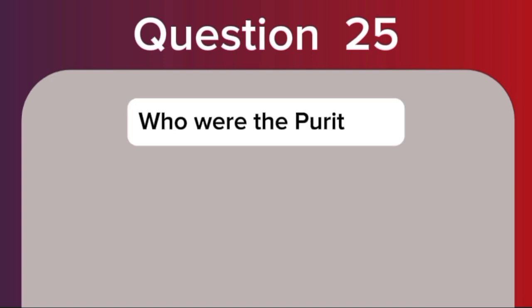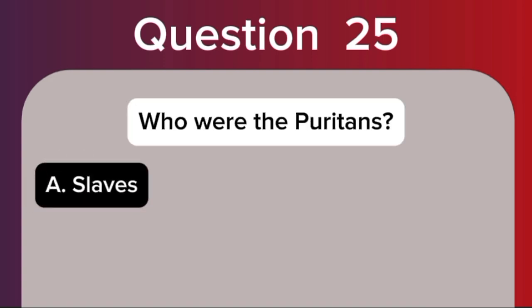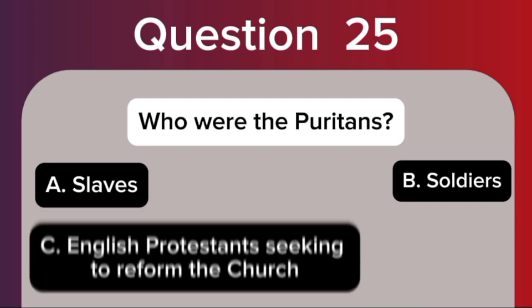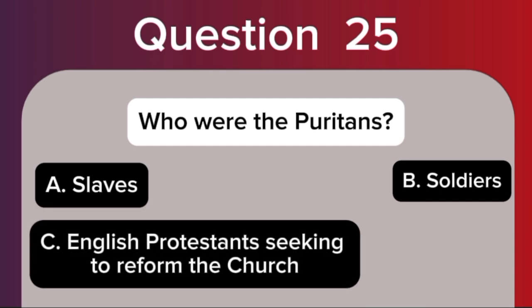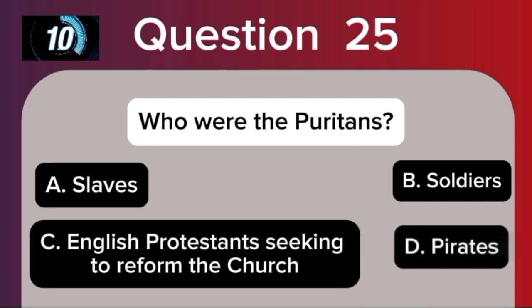Question 24. Who were the Puritans? A. Slaves. B. Soldiers. C. English Protestants seeking to reform the church. D. Pirates.